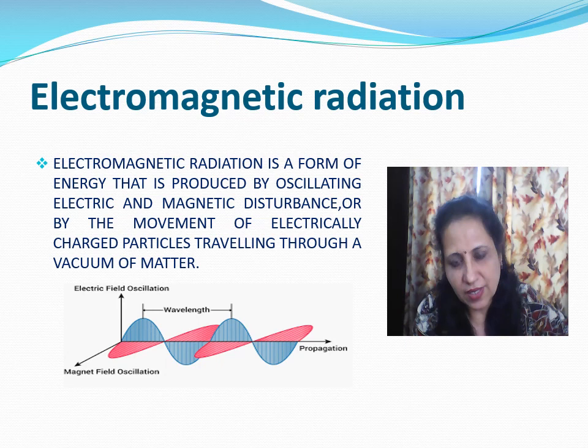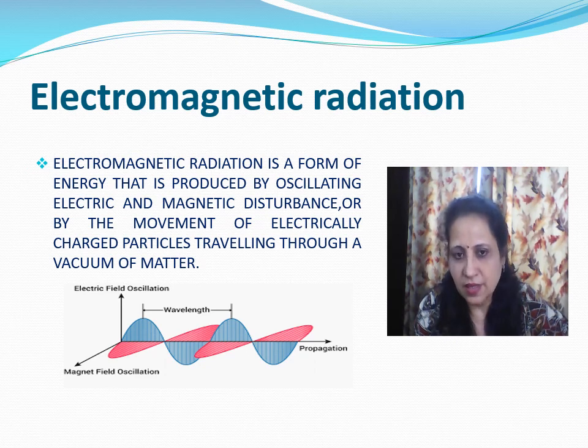What is electromagnetic radiation? We can define it as a form of energy that is produced by oscillating electric and magnetic disturbance or by the movement of electrically charged particles traveling through a vacuum or matter.